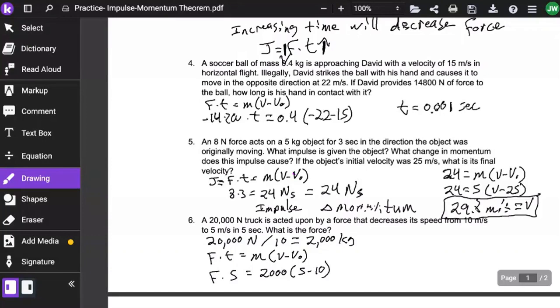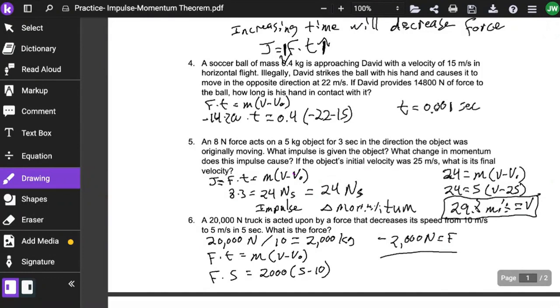And we can anticipate the force being negative because it's slowing the object down. If the object's moving at a positive velocity, a negative force would cause a negative acceleration, slowing it down. Final answer, negative 2,000 newtons for the force.